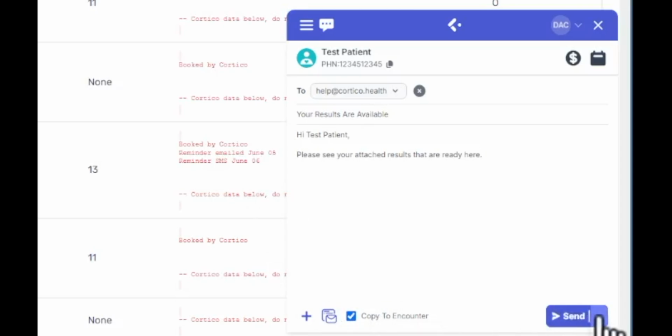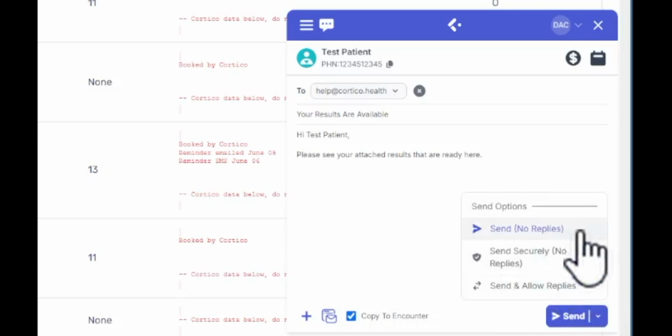With the message prepared, you can send this message in a couple different ways, including a one-way send where the patient cannot reply, but can view the message directly in their email inbox. This one's considered our unsecure send. We have the secure send option where it's again one way, but the patient needs to verify their health card and date of birth before viewing the message and whatever is attached to the message.